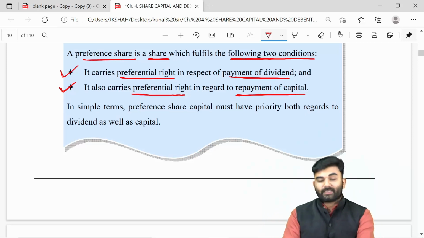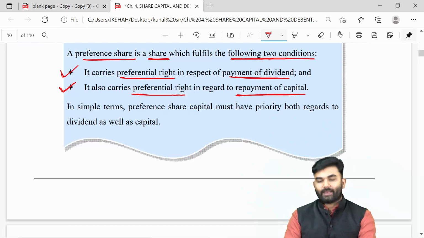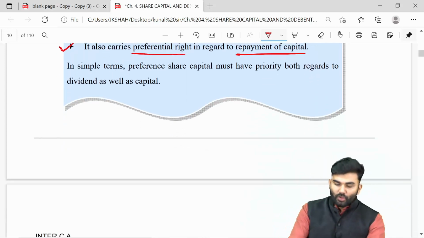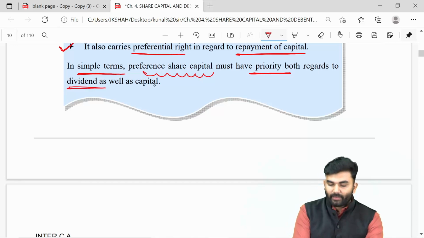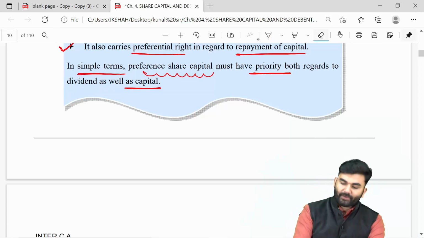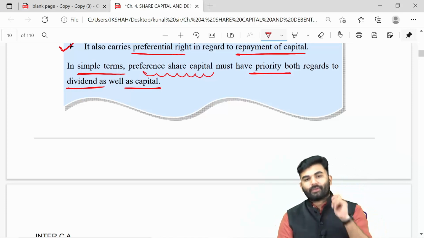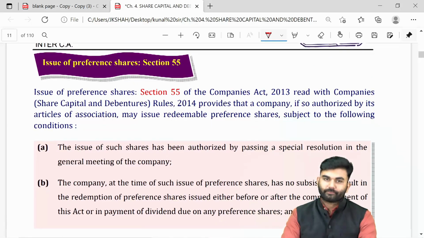If any surplus assets are left, such surplus assets will be utilized first to repay the preference share capital and later the equity share capital. So in simple terminology, preference share capital must have priority towards the dividend as well as capital. Whenever you enjoy priority in receiving dividend and priority in repayment of capital, it simply means that you are a preference shareholder.